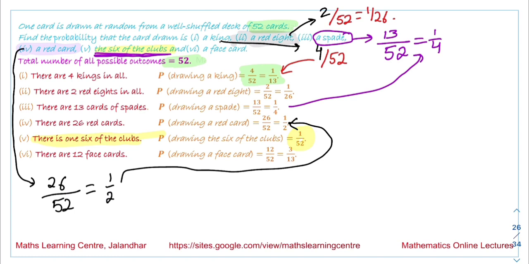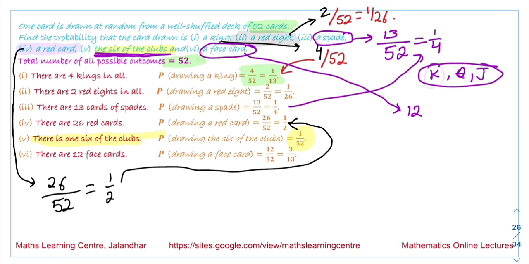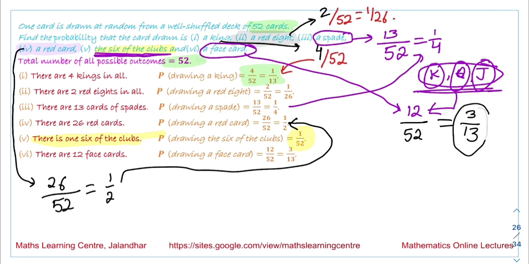And last we have the face card. How many face cards are there? There are 12 face cards. There are 3 kinds of cards we call face cards: king, queen and jack. So 4 kings, 4 queens and 4 jacks. The total number of face cards is 12, and the total number of cards is 52. So the answer is 3 by 13. The probability of drawing a face card is 3 by 13.